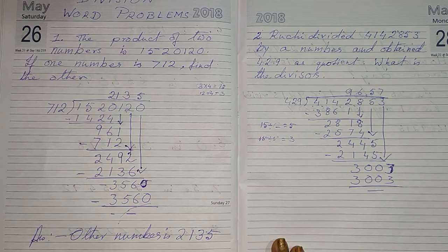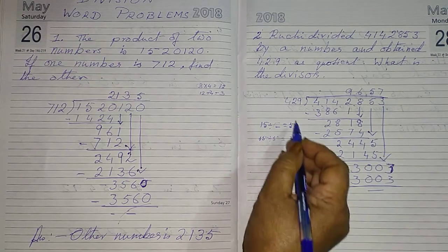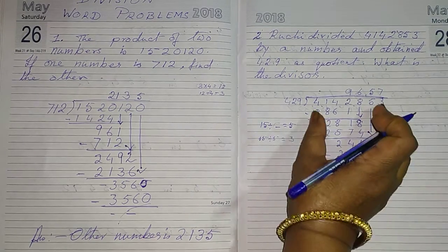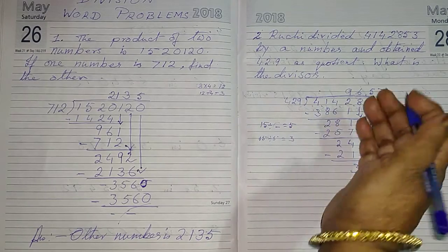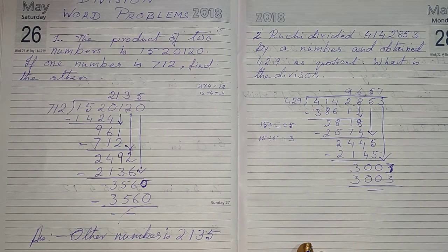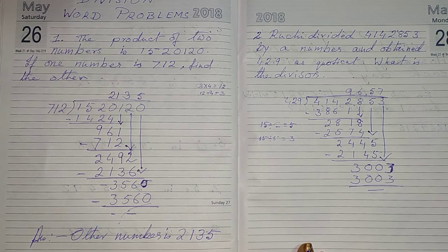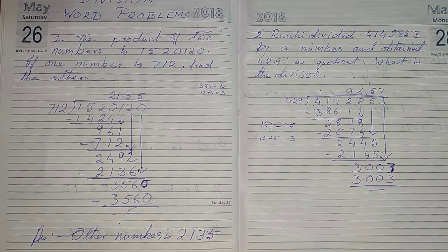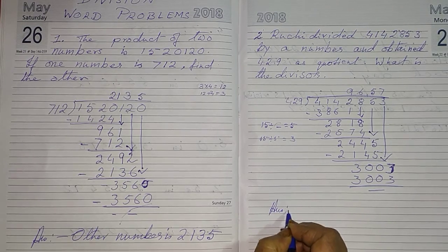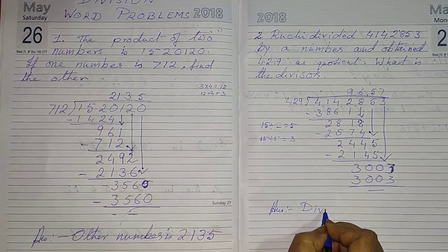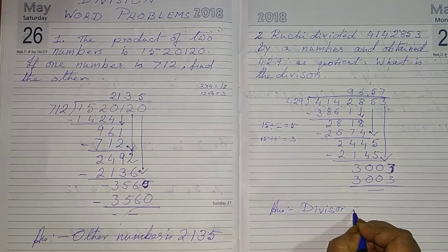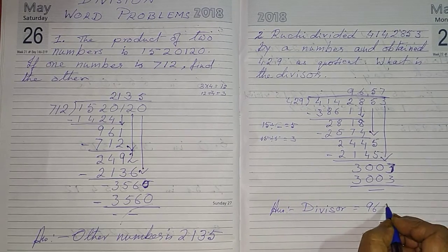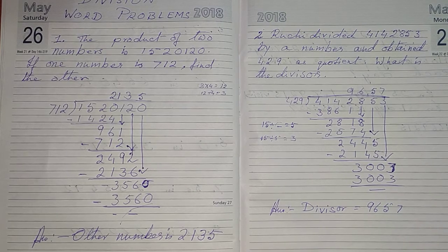Similarly, with a greater number, the process will be the same. This number has to be divided by the smaller number and I will get the divisor. Is it clear to you? Okay. So this is how the sum will be done and you will get the divisor. So you will write answer, divisor is equal to 9657. All right.